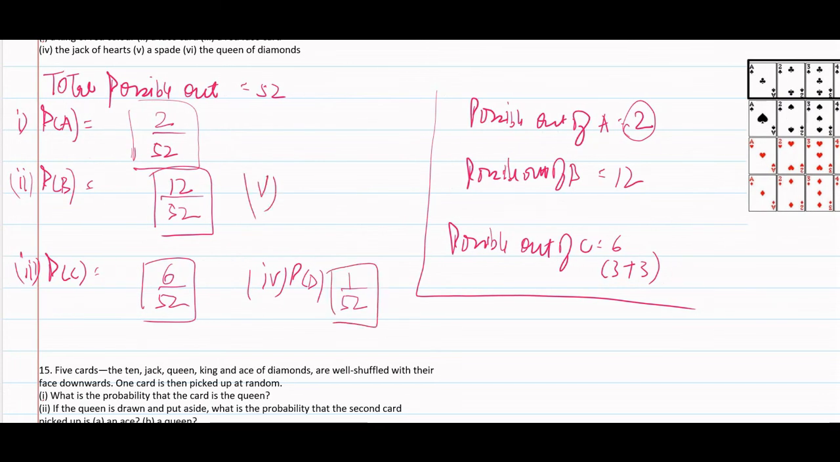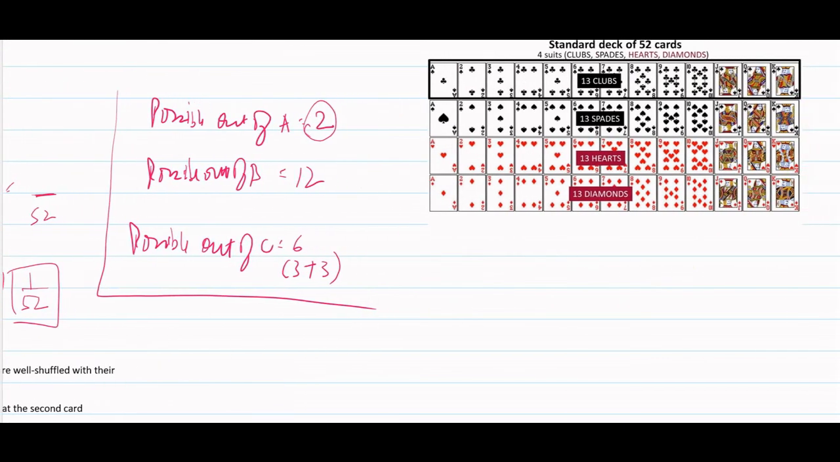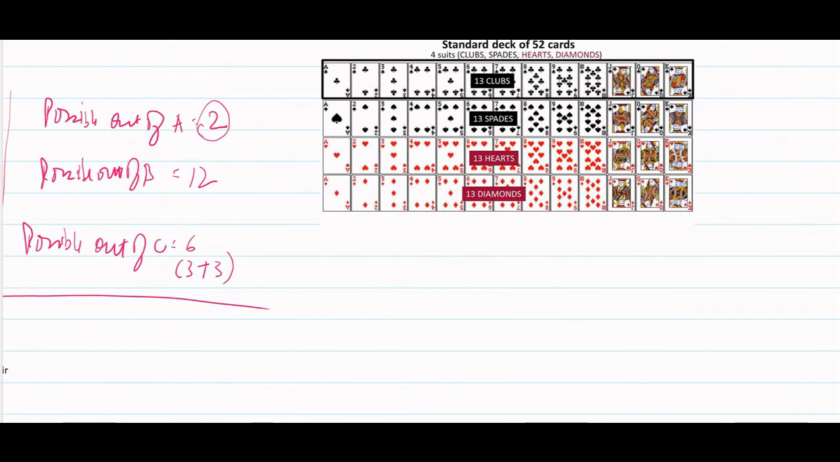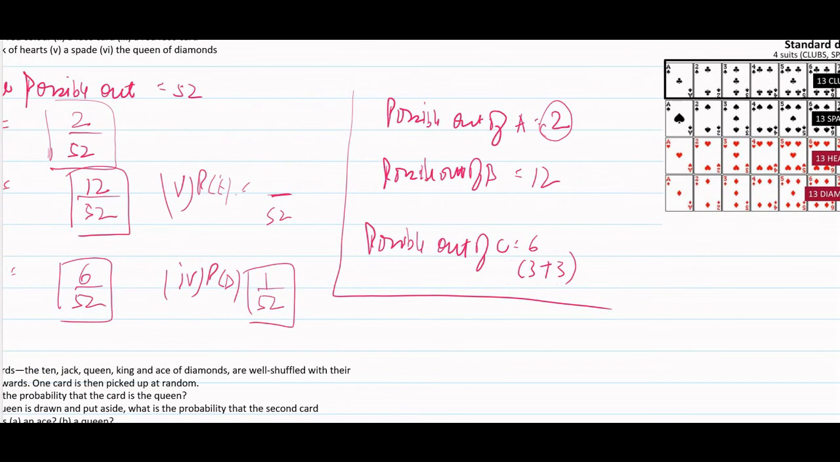Fifth one. We need the probability that the card is a spade. Total 52 cards. Total spade cards are 13. We are not given a particular number or a particular face card. So possible outcomes of event E are 13. Total outcomes 52. We could reduce it to 1 by 4.